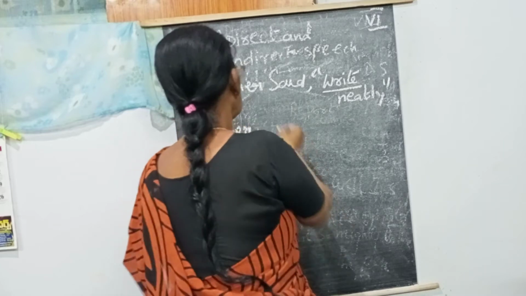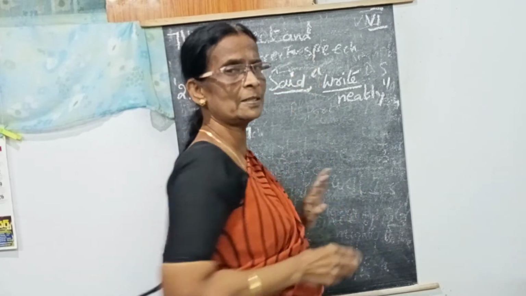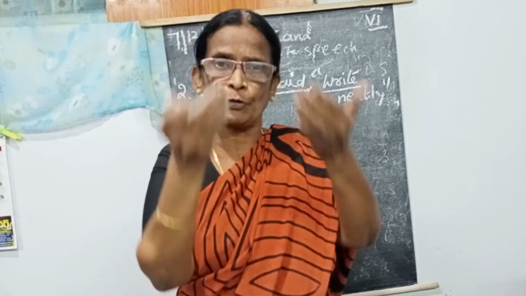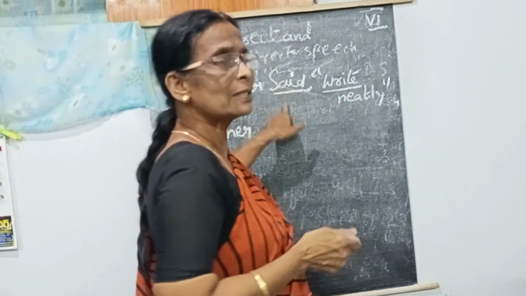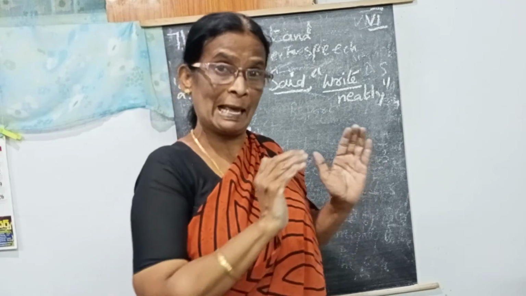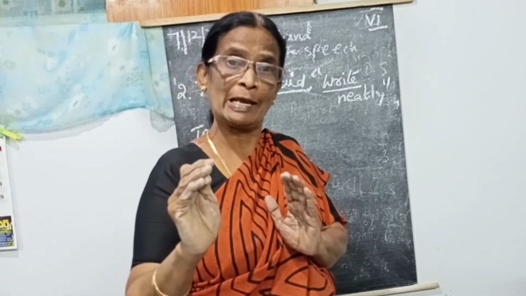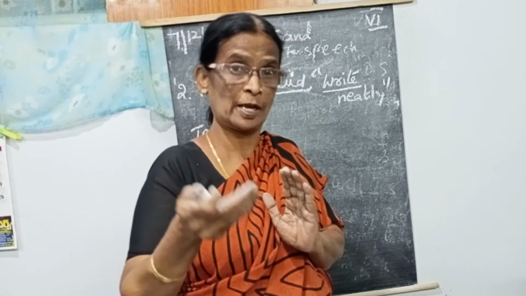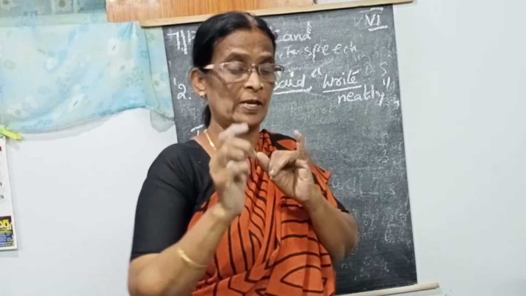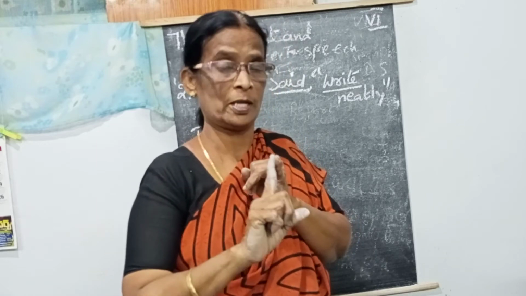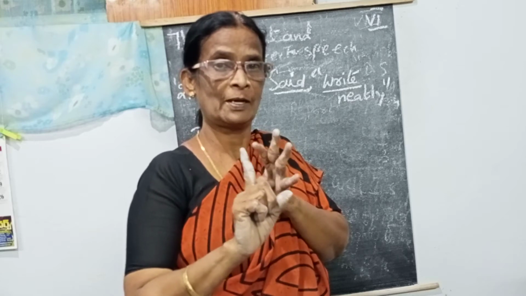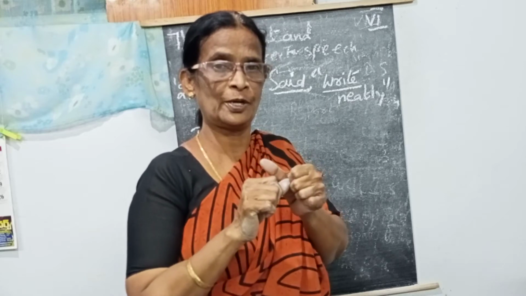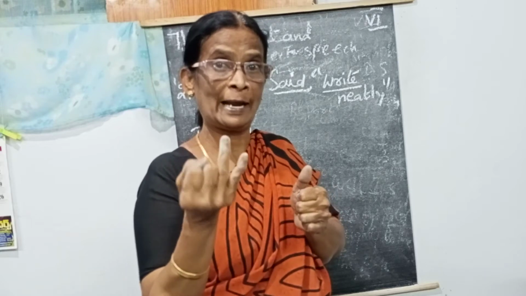And one more thing: when the verb is in the past tense, while we are changing direct to indirect, again and again, do not use said only. Okay? With the help of the meaning, we can change to other words also. If there is asking, we can write asked, told, ordered, requested, questioned, answered, inquired.